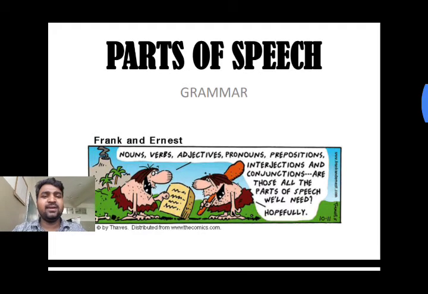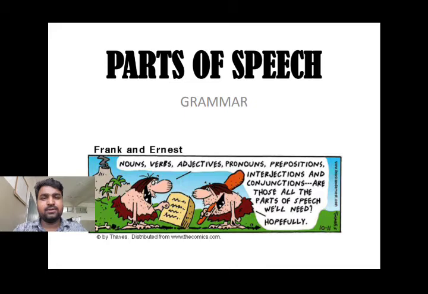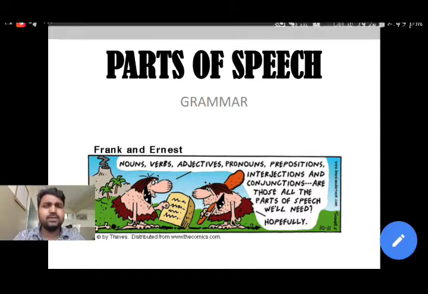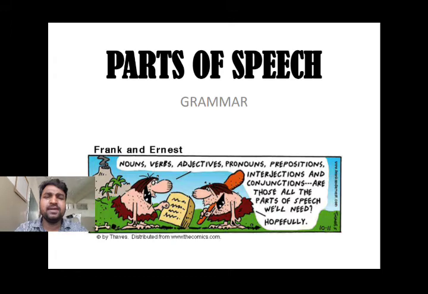Now, let's begin the grammar today. So, what is the basic point in the grammar? First, letter, then words, right? Letters already everybody knows, right? So, today we just learn the words. As you all know, parts of speech mean whatever words we speak in our everyday life, or whatever words we use in our conversation, the classification of those words we call parts of speech.